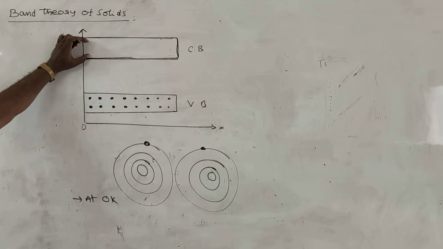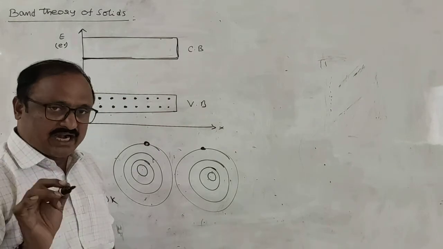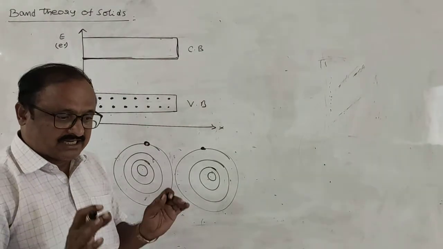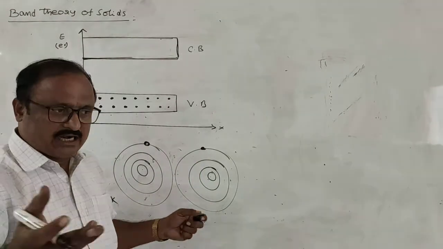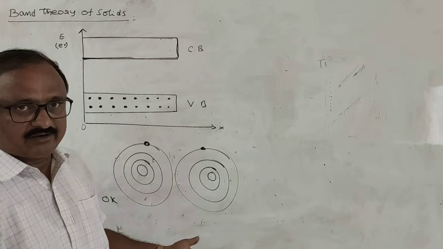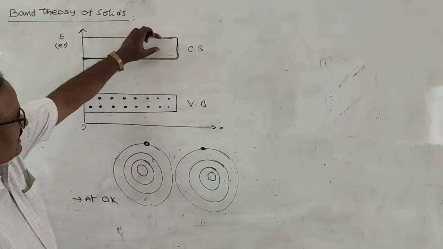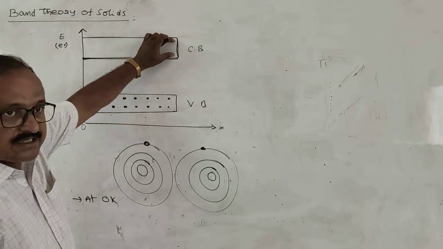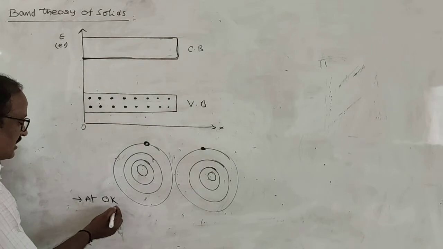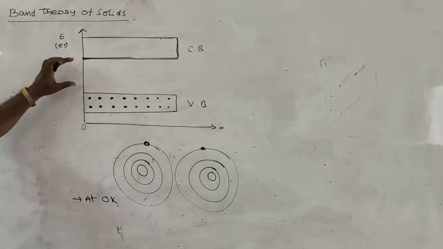Conduction band is empty means there is no free electron in the material. No free electron means electrical conduction is not possible, because electrical conduction is possible only when the crystal has so many free electrons. If there is not a single free electron, electrical conduction is not possible. There is no flow of electrons. So that's why conduction band is completely zero. That's why at 0 Kelvin, all the atoms and all the materials behave as insulators.